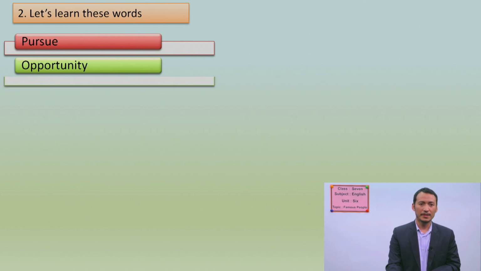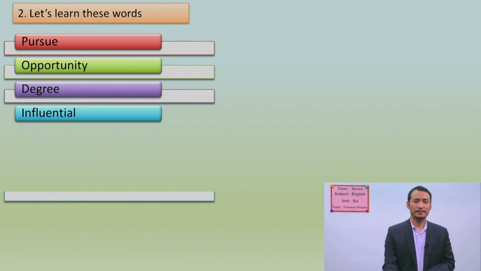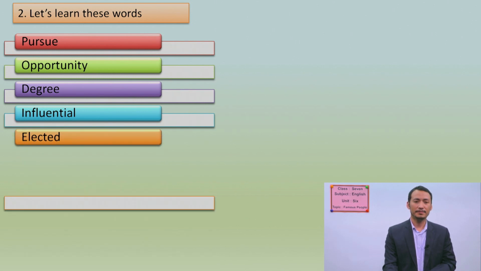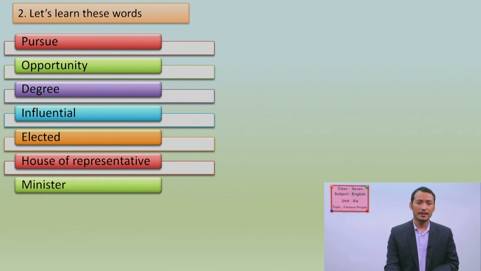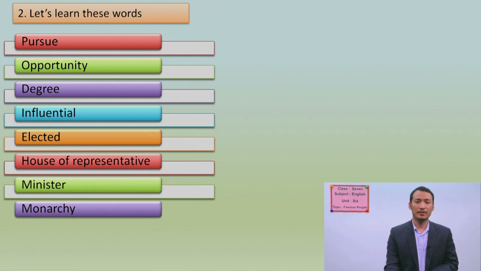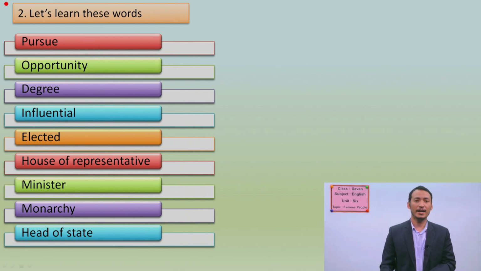Opportunity, degree, influential, elected, House of Representatives, minister, monarchy, and head of state. Okay, now let's go to the first one. What is the meaning of pursue?